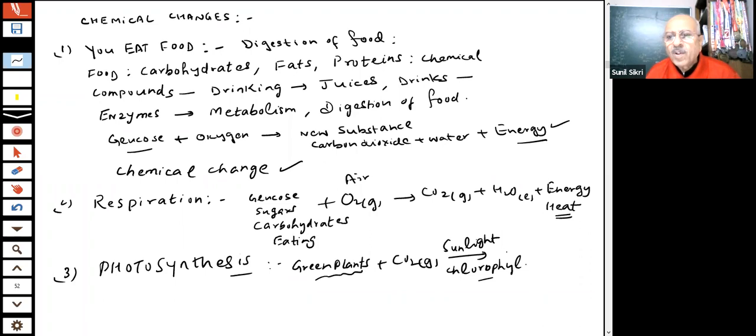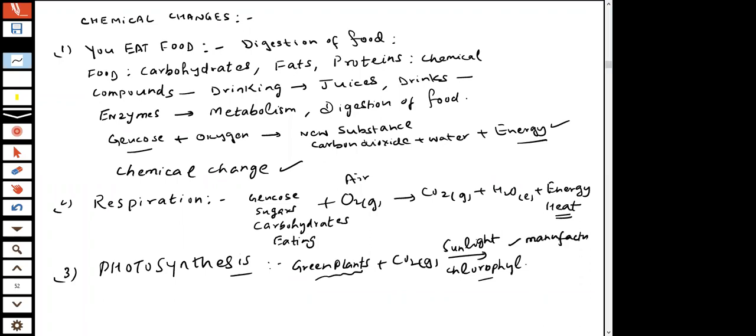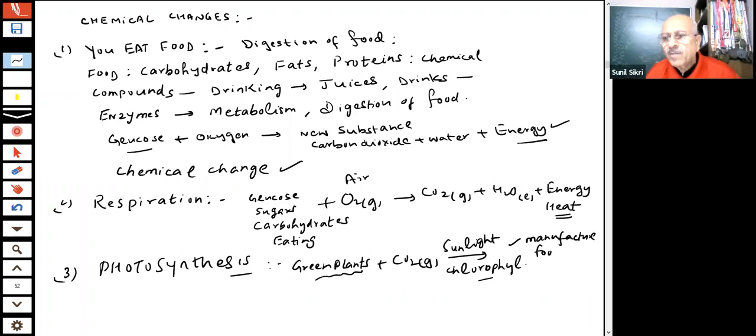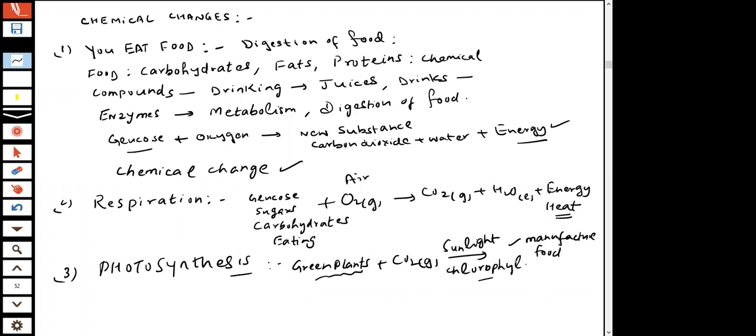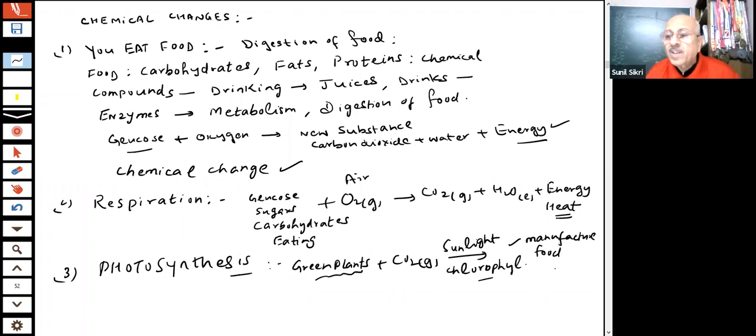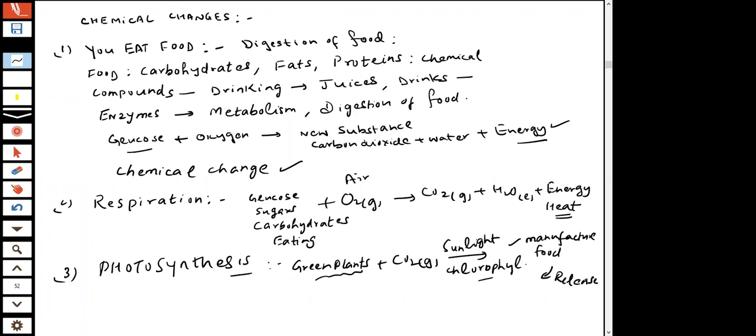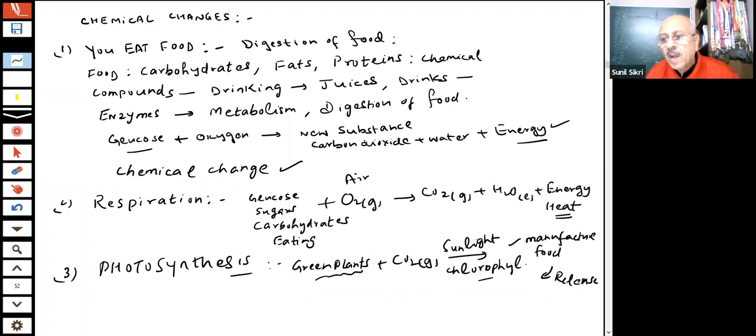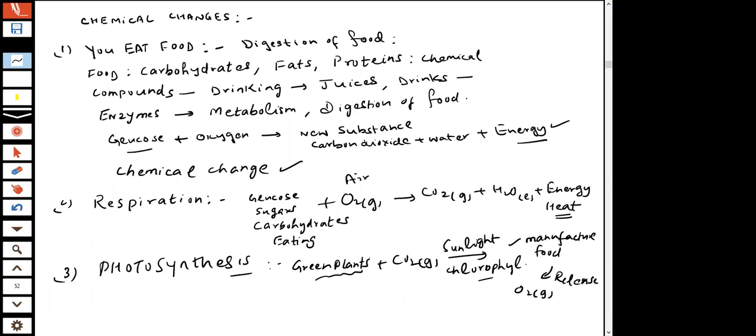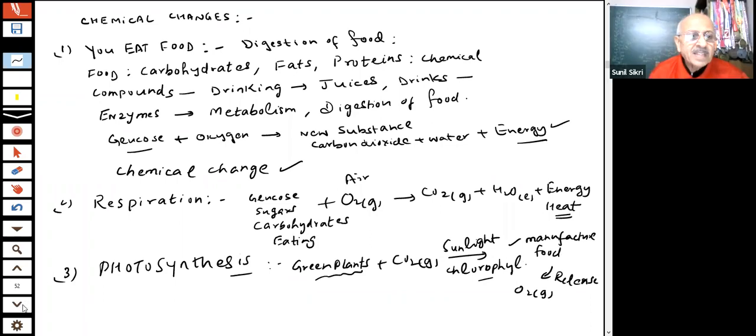They manufacture their food by this process, and they release oxygen gas. They take CO2 and release oxygen gas. So you can see that these are some of the examples where new substances have been formed.